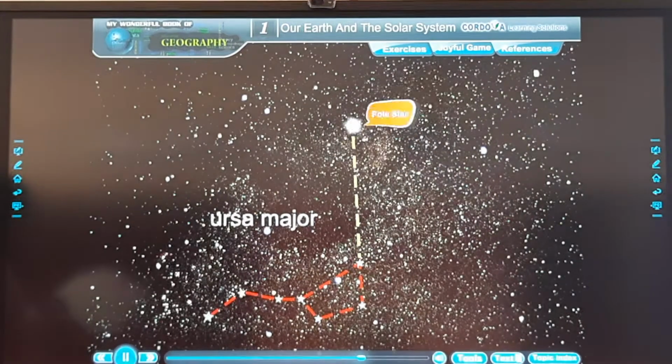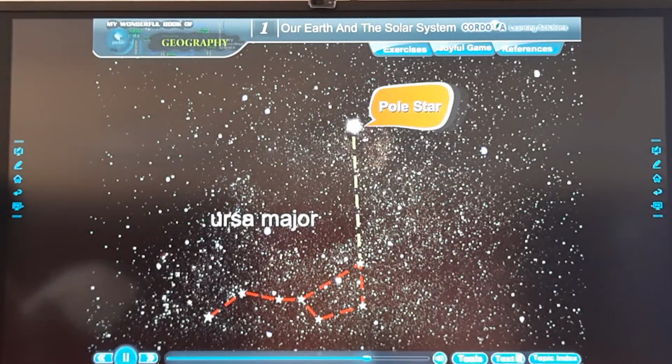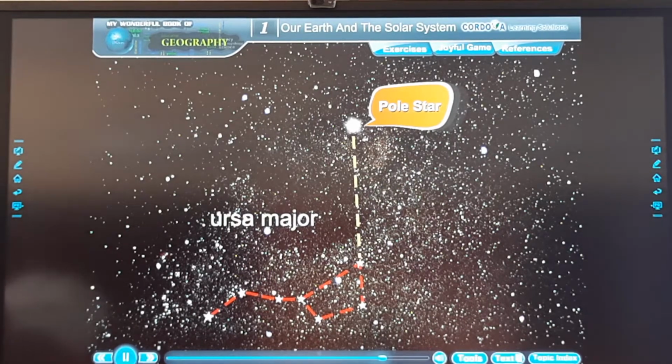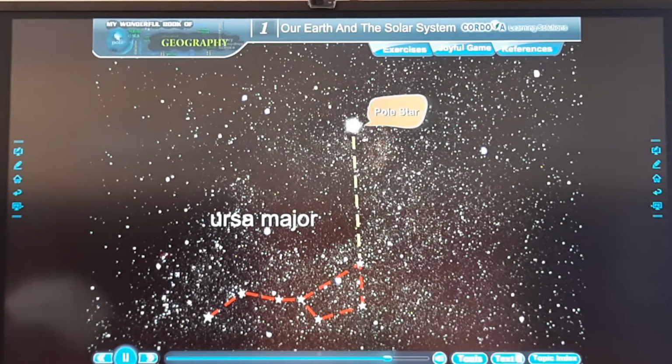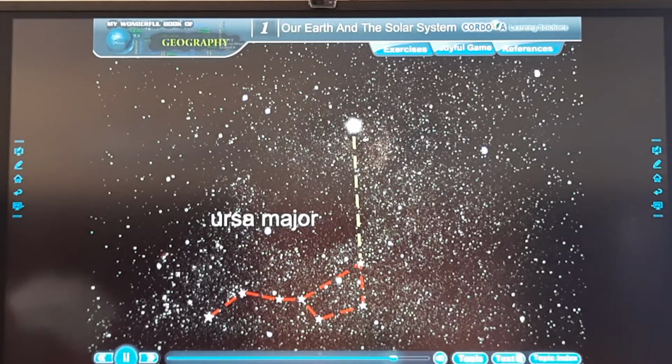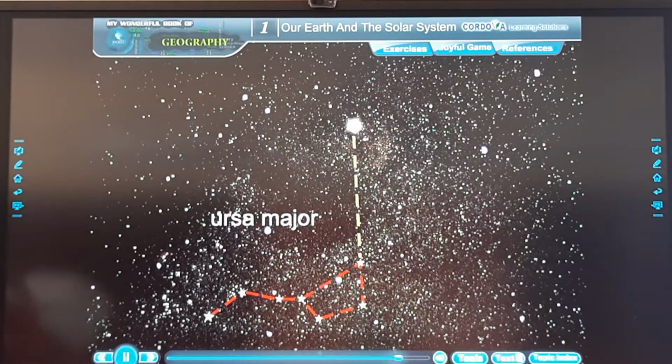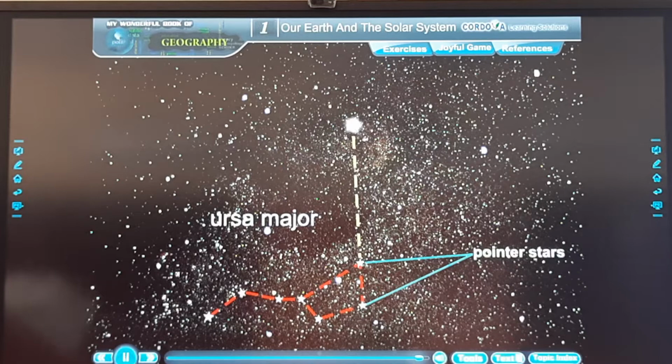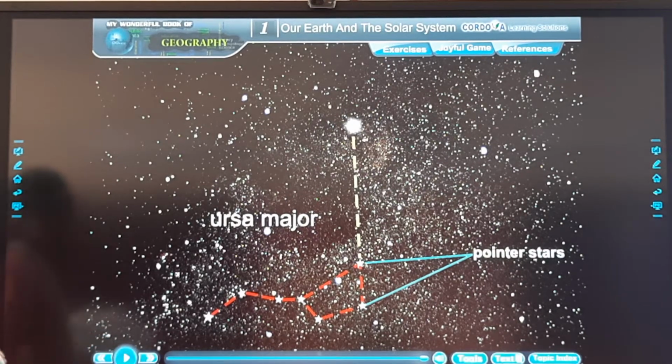The brightest star in the north is the Pole Star. It is also called the North Star. Its position is fixed in the sky. The first 2 stars of the Saptarishi point to the Pole Star. They are called pointer stars. We can easily locate the Pole Star with the help of the Saptarishi.